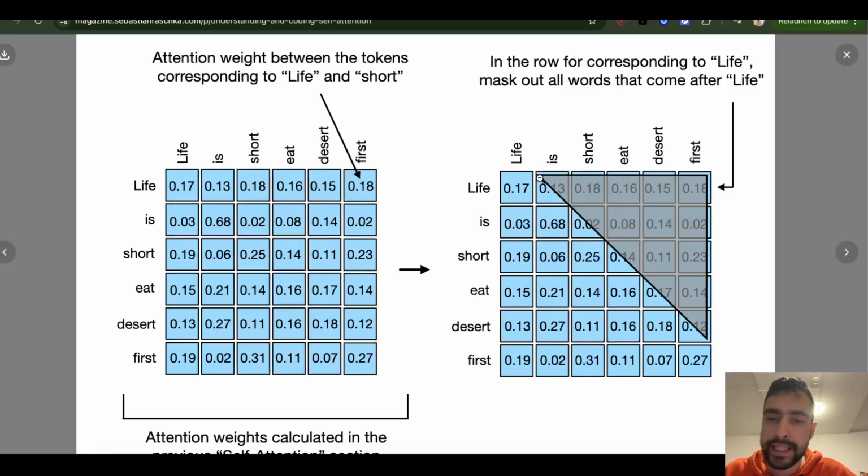And what is this weird triangle? This is just to say that if we have a query of the word eat, we don't want to measure it against dessert, because dessert is the following word, the next word. We don't want to take any context from the following word because we are predicting the following word.